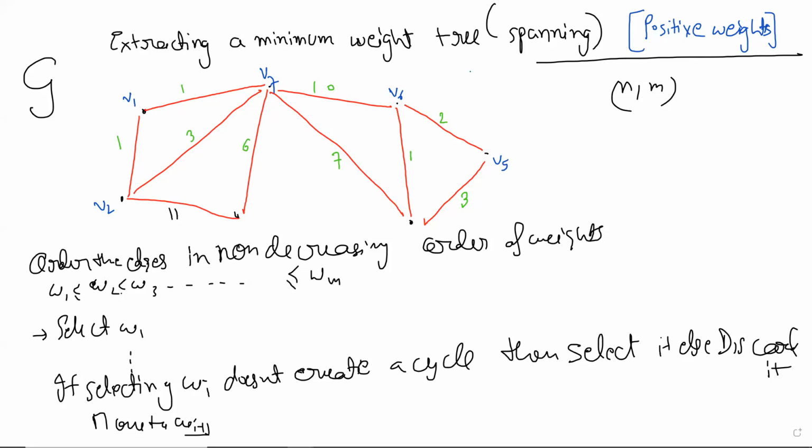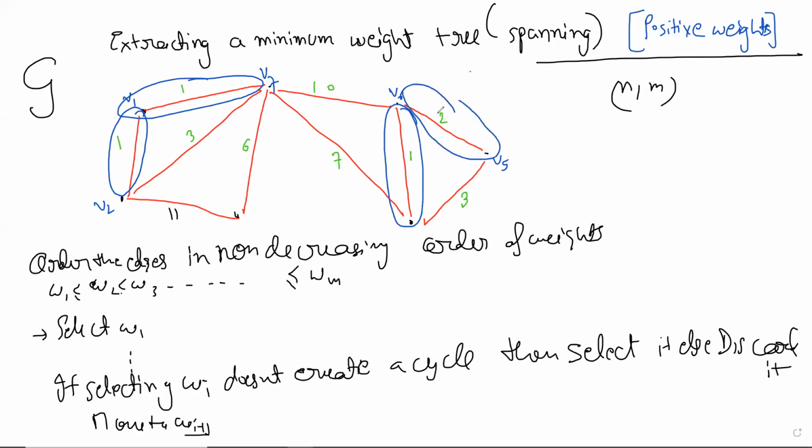So this was the naive one. See, you just select the smallest edge. Select this. Now select the second. Obviously, if there is an ambiguity, it doesn't matter. Just pick any one of them. Select this smallest edge. Then select 2. Now 3 comes in, right? But 3 creates a cycle. So we discard it. Discard means gone forever. Next, the other 3. Discard it forever. Next comes 6. Does 6 create a cycle? No, right? So we select it. And in this way, we keep going.